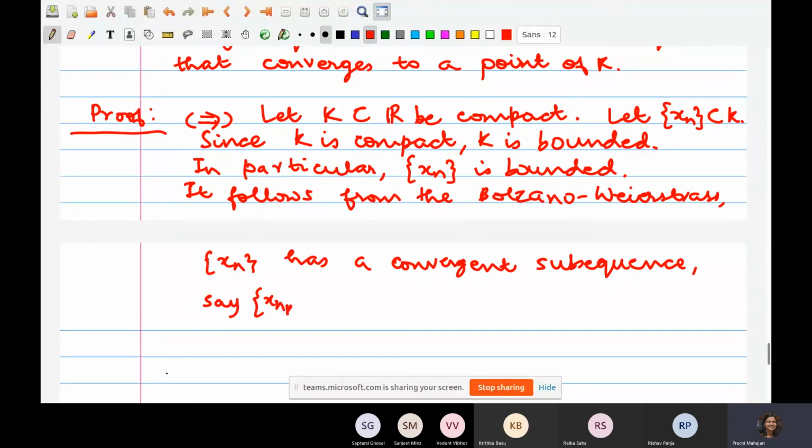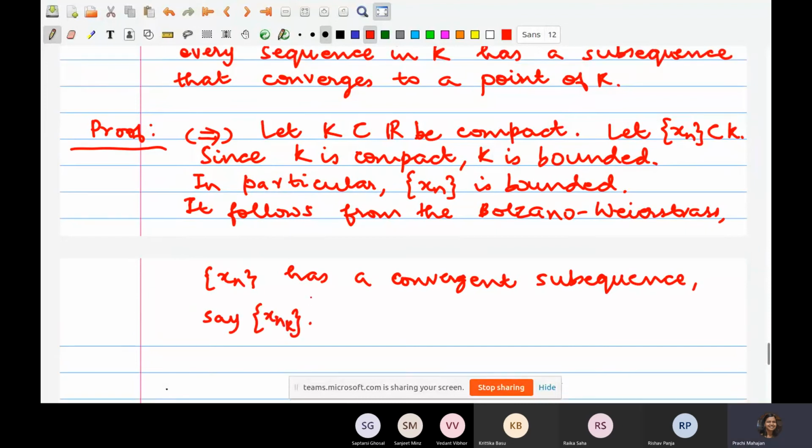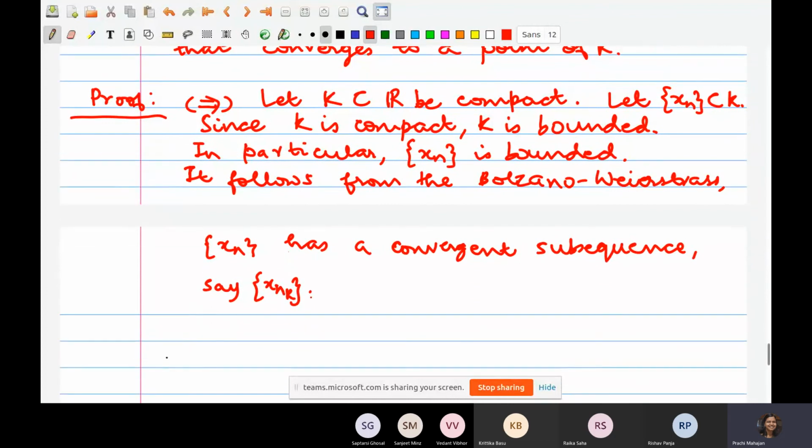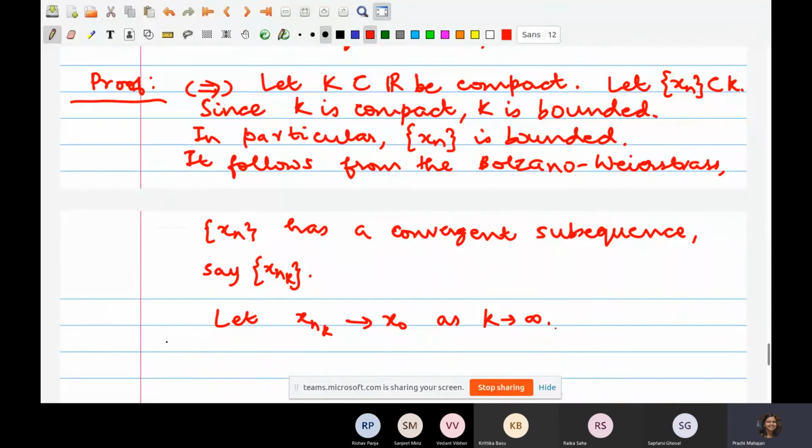Now we demand something more, right? We demand that this subsequence Xnk converges to a point of K. So let's call the limit x naught as k tends to infinity. How do we assert that x naught does not spill out of K? How do we show that x naught belongs to K? K is closed. You use the fact that K is closed.